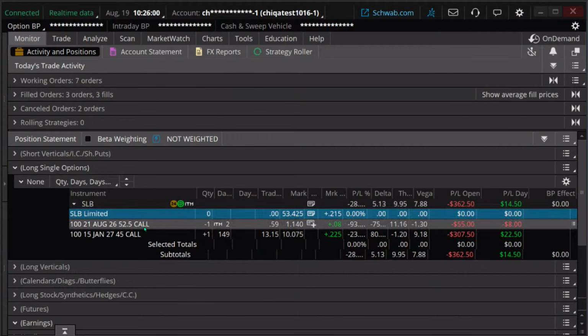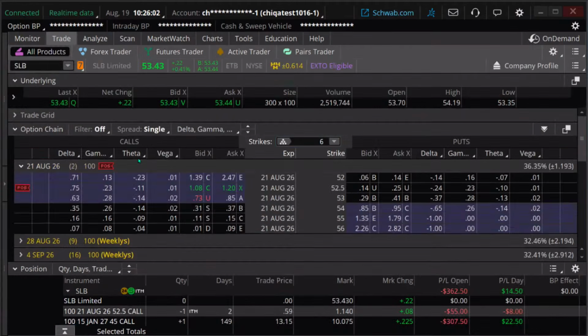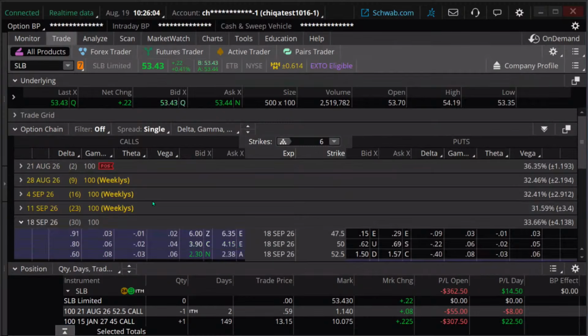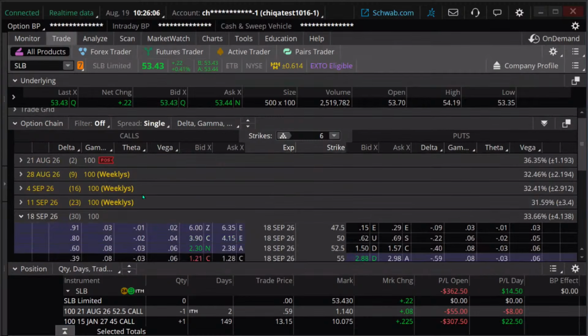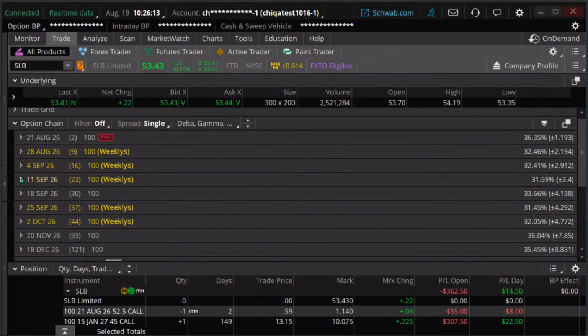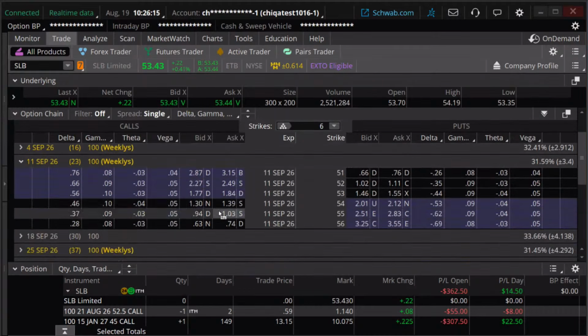So I'm going to roll this out a little bit, and let's just look. I'm just going to go out to about 23 days here, and I'm going to go out of the money a little bit. We'll go to about a 28 delta. Delta tells us how much the option is going to move in relationship to a $1 move in the stock price, but it also gives us an idea of how far out of the money it is, or, another way of saying it, what the probability is of this being in the money.